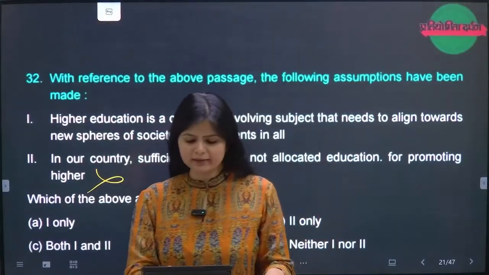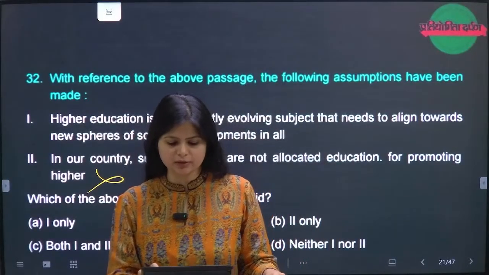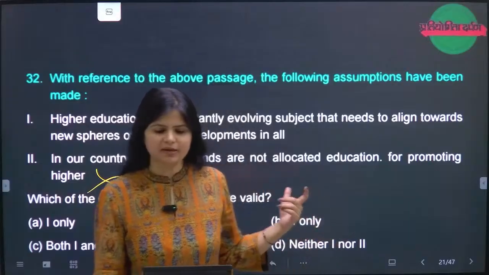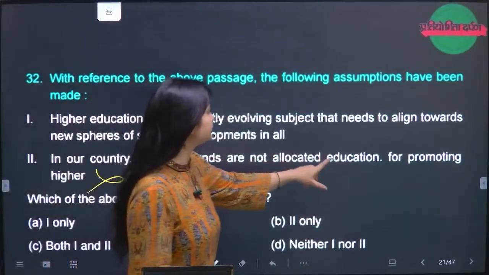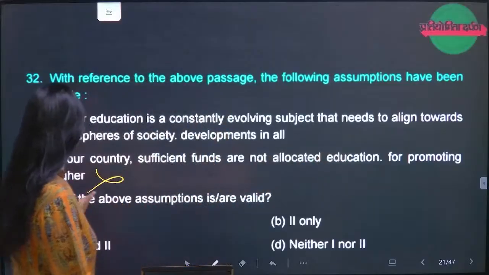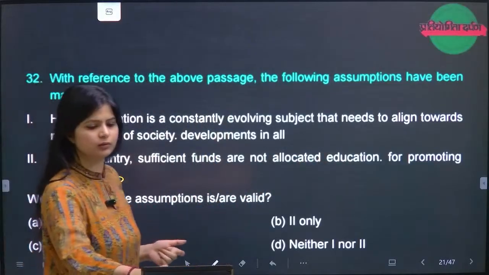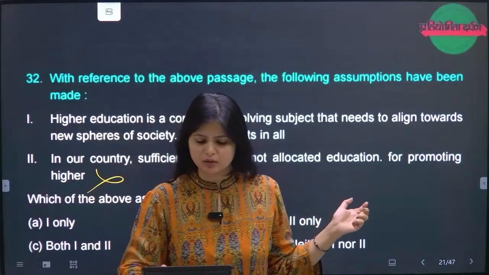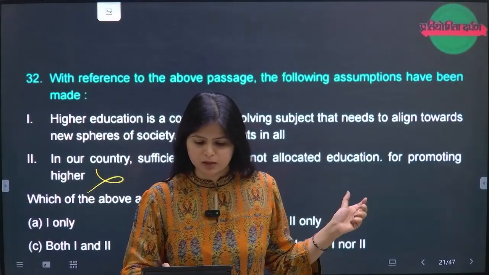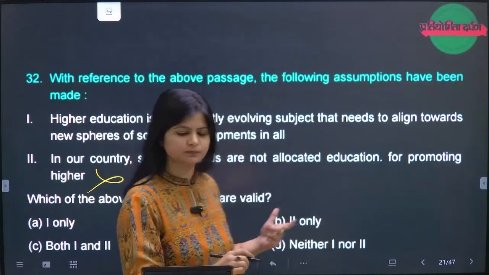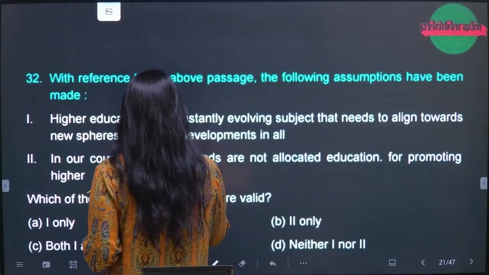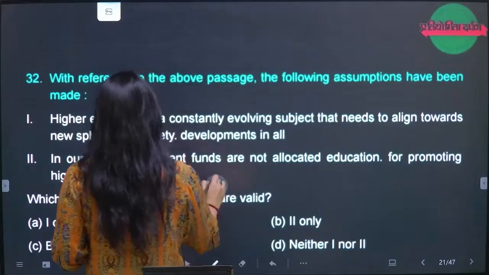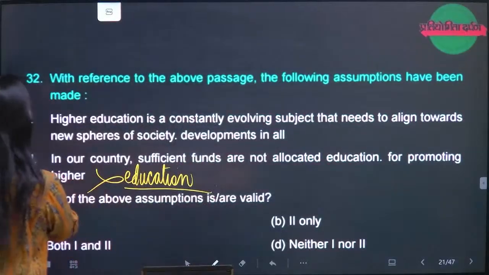Can we quickly see question number 32? Whether this has been mentioned: in our country, sufficient funds are not allocated for promoting higher education. What is the whole sentence? Not written here. Higher education, promoting higher education. Nothing has been mentioned like that. Okay, the second is not going to be there.